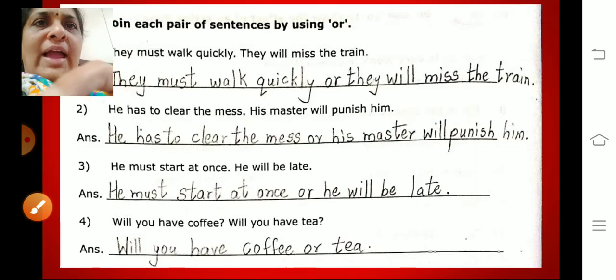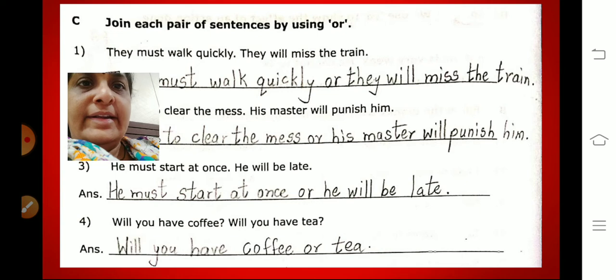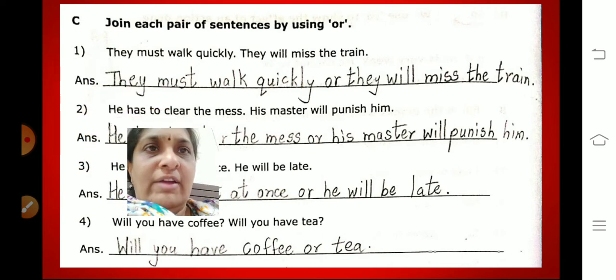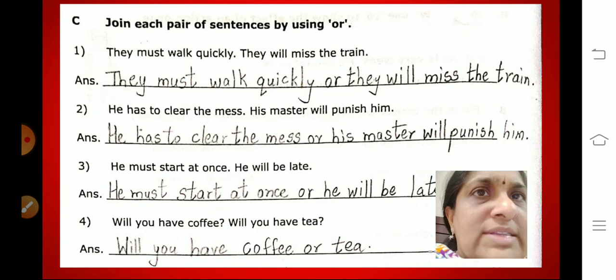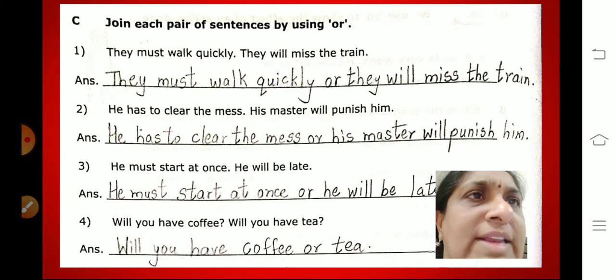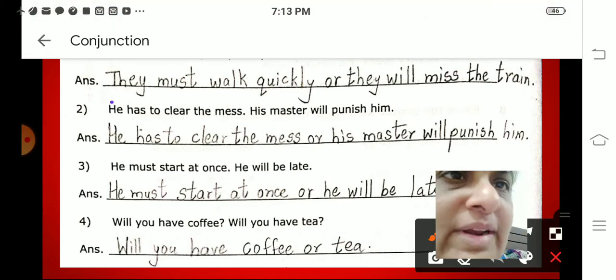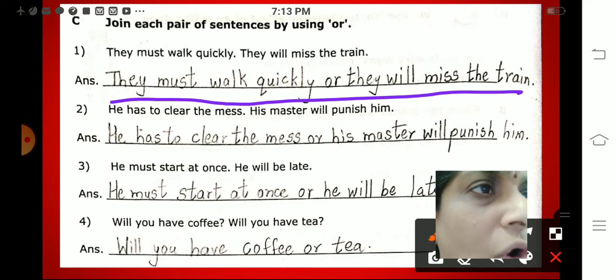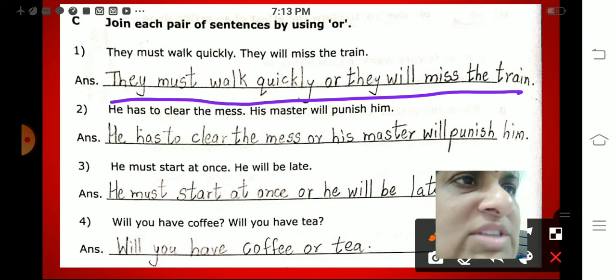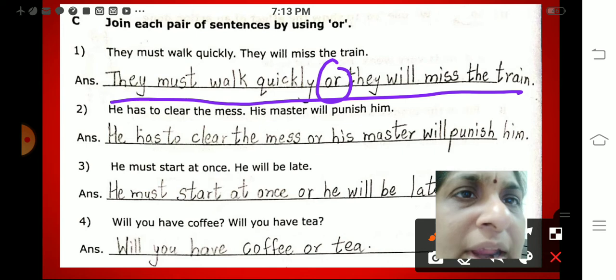Now let's begin the activities. We have finished A and B activity. Now we will begin with the C activity. Join each pair of sentences by using or. They must walk quickly. They will miss the train. Now, how will you use the conjunction or here? The first one I am doing. They must walk quickly or they will miss the train. So here you have to choose. Do you want to walk quickly or do you want to miss the train?